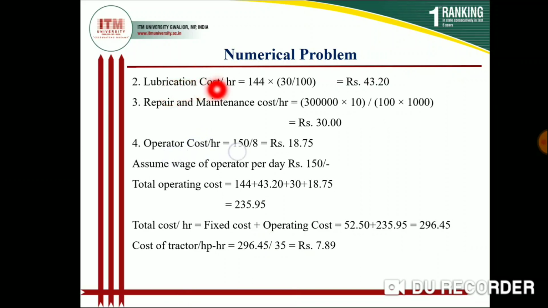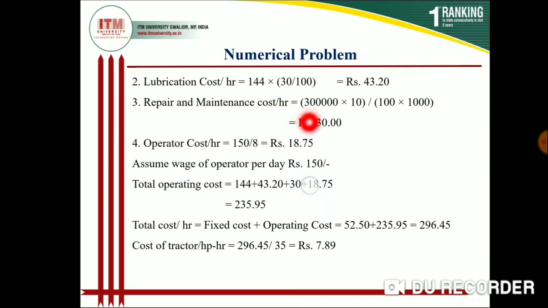Lubrication cost is 30% of fuel cost. Fuel cost is 144. 30% of 144 is 144 multiplied by 30 divided by 100, so that will be 43 rupees 20 paisa. Next is repair and maintenance cost.